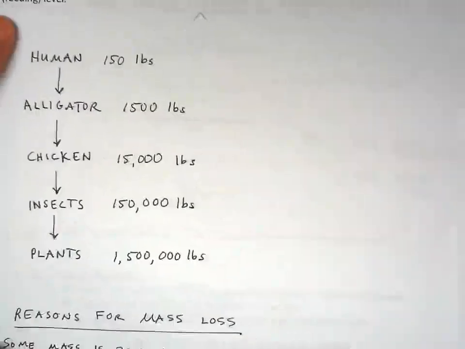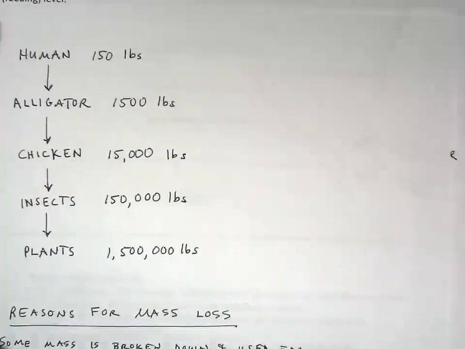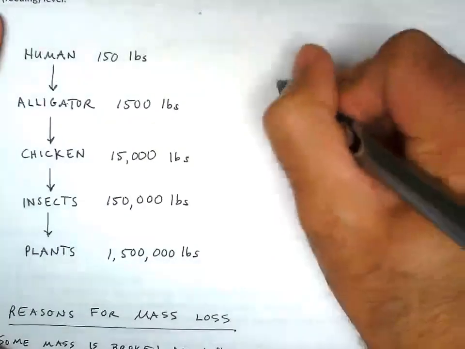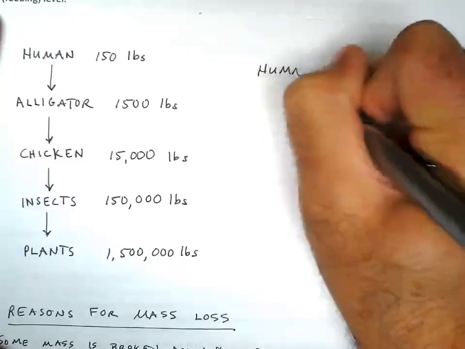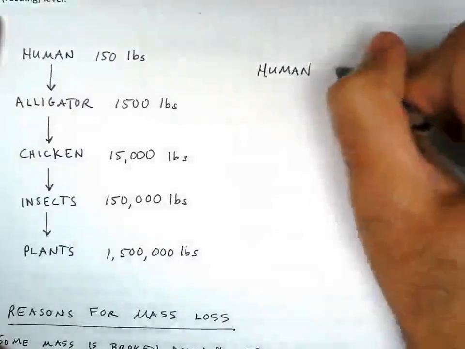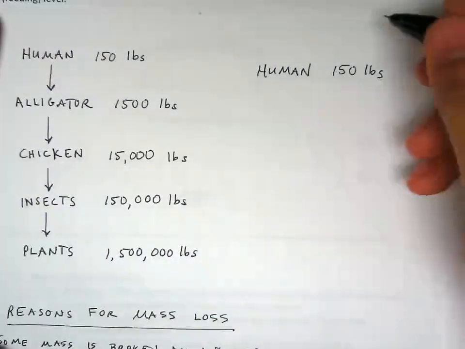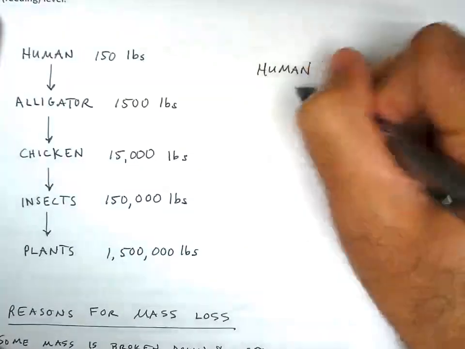Now, the lower down you eat on the biomass pyramid, the fewer resources it takes. So, say you have somebody who's a vegetarian. So a 150-pound person, okay, eating only essentially fruits and vegetables, whatever, stuff like that.